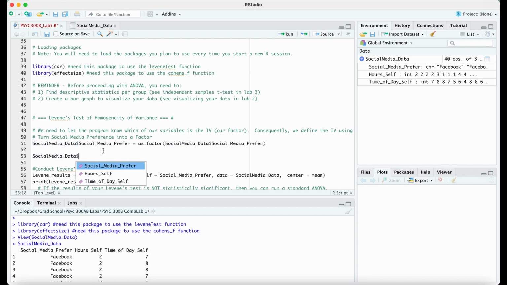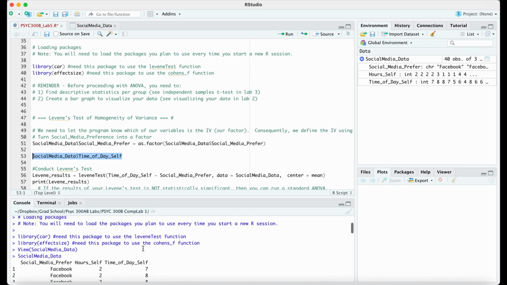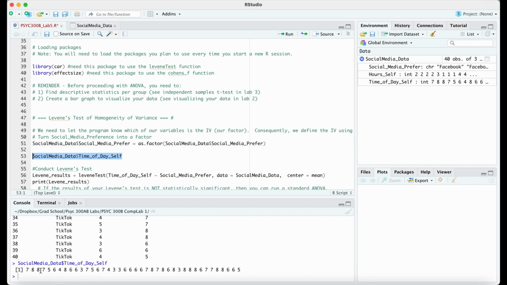And we could go hours self, for example. Or let's go time of day self. And then if I run time of day self, all we get is the numbers from this column here. So you can see it starts with 7, 8, 8, 7, and we get 7, 8, 8, 7 and so forth. So we can select specific columns by first putting the variable name and then putting a $ sign and the column name.